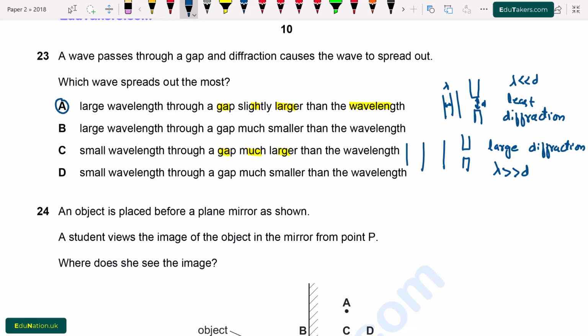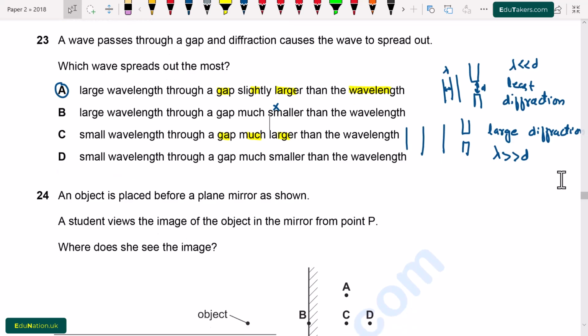We see option B, larger wavelength through a gap much smaller than the wavelength. So this is not small. Option B is incorrect.